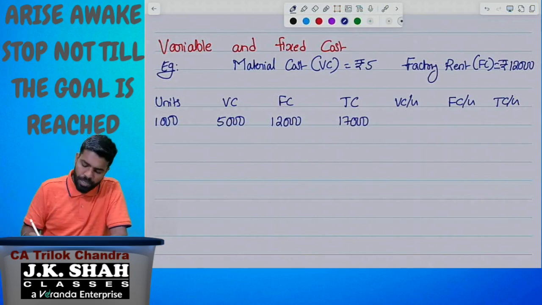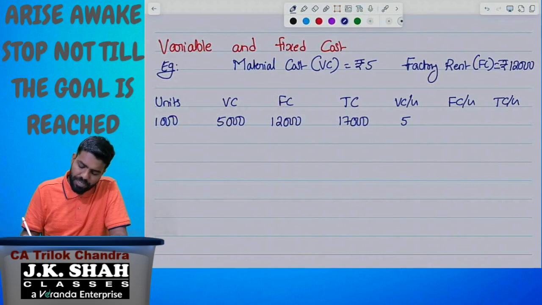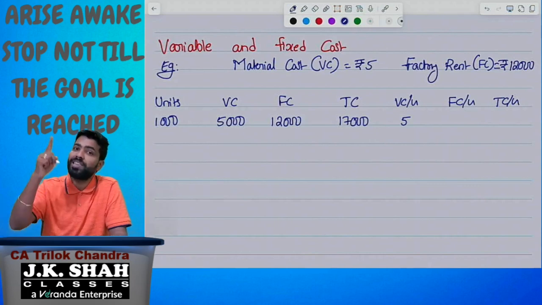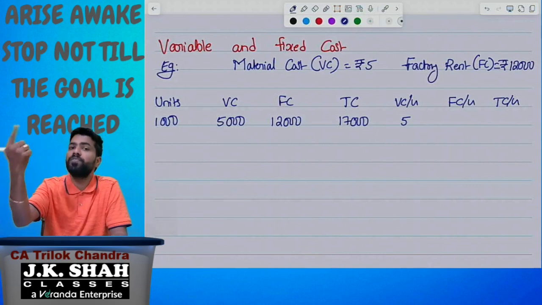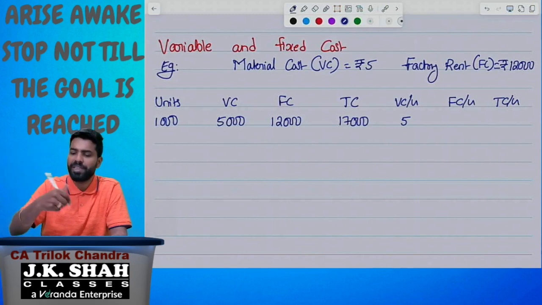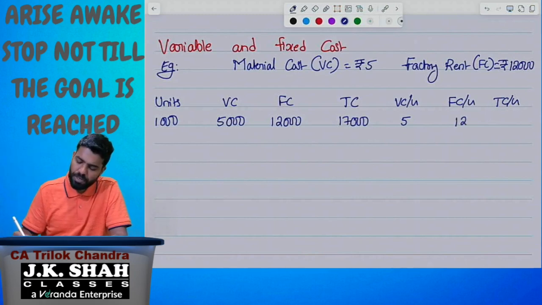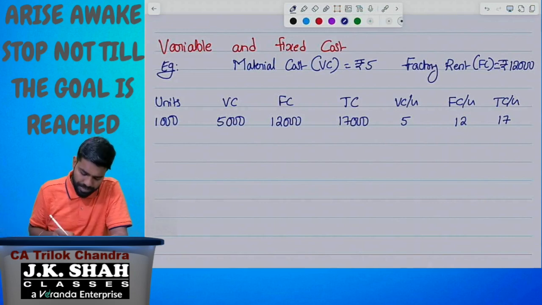Variable cost per unit is 5 rupees. How to calculate fixed cost per unit? 12,000 rupees is the total. Number of units is 1000. So 12,000 divided by 1000, it is 12 rupees. Total cost per unit comes to 17 rupees. Clear? Next.